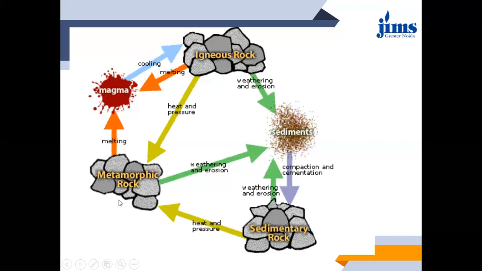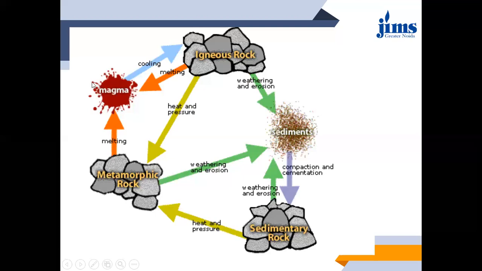So basically what is the conclusion? The metamorphic rock is one such rock which can be formed directly, the change can occur directly from one rock to another. Otherwise, if any other rock wants to form into another rock, then what will happen?